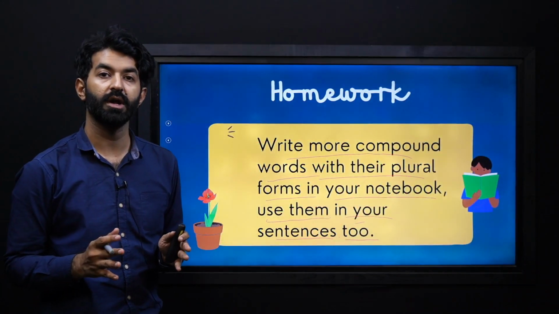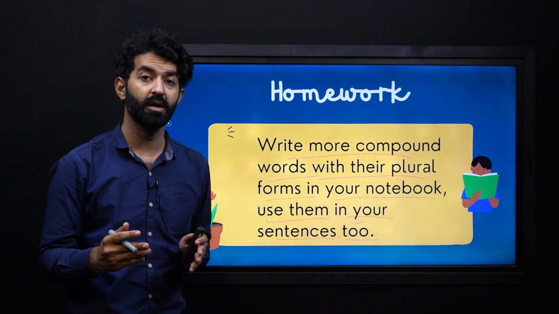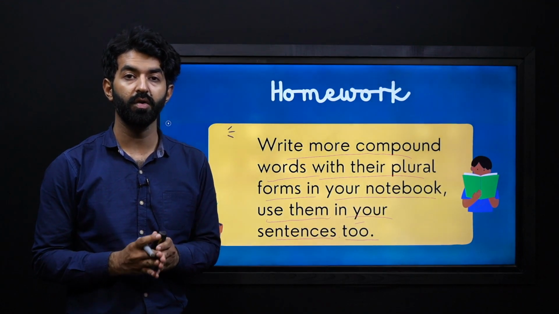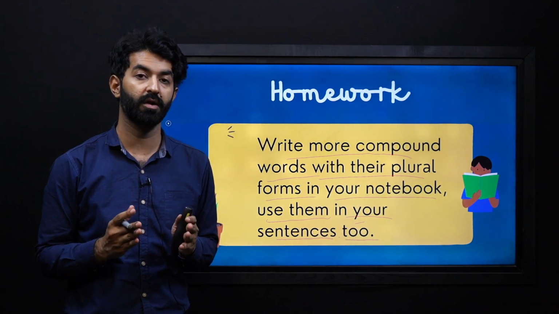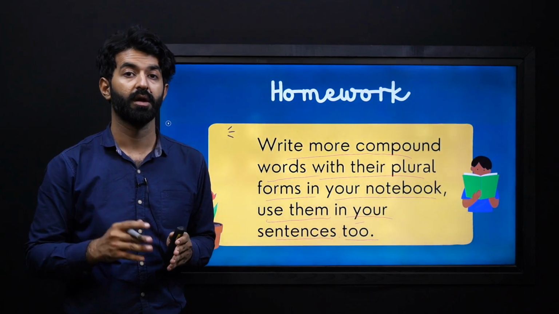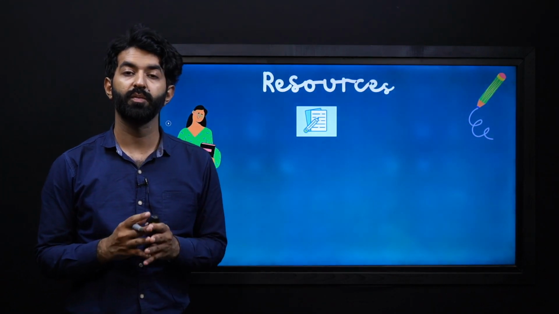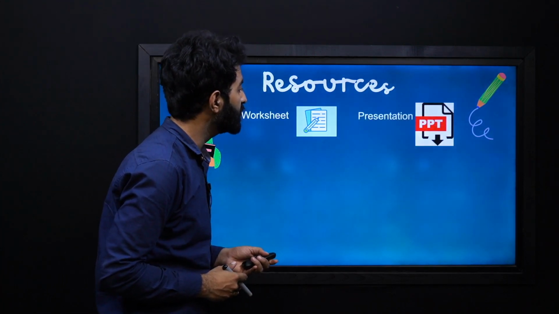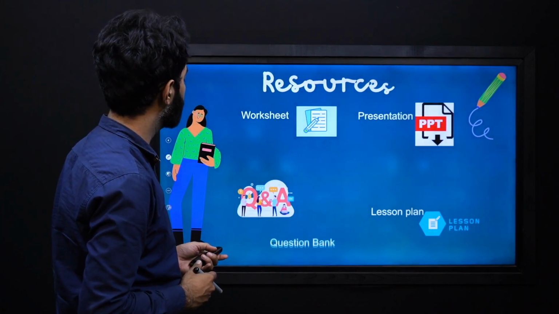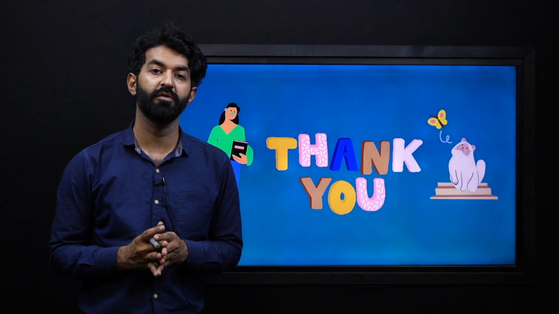So after learning the correct way of pluralizing compound nouns, we are now able to make so many different compound nouns and their plurals by ourselves. So this will be very easy. At the end, we have some resources attached for your help. This is a worksheet, a presentation, a lesson plan, a question bank, and finally a skill sheet. All these things can be found easily.